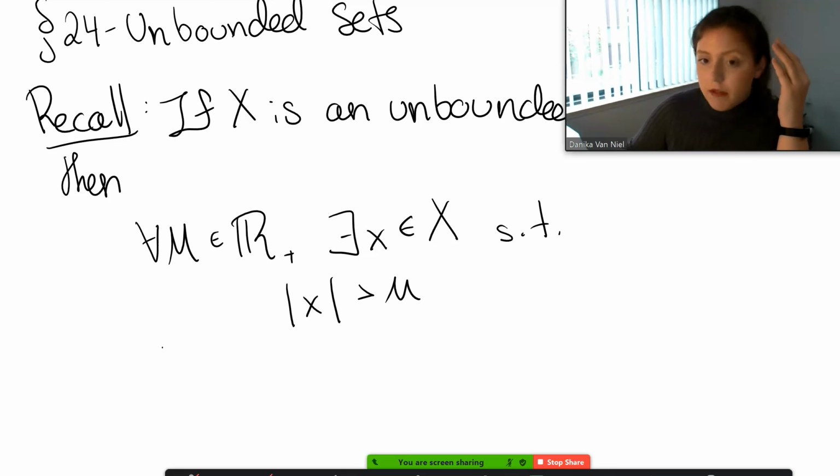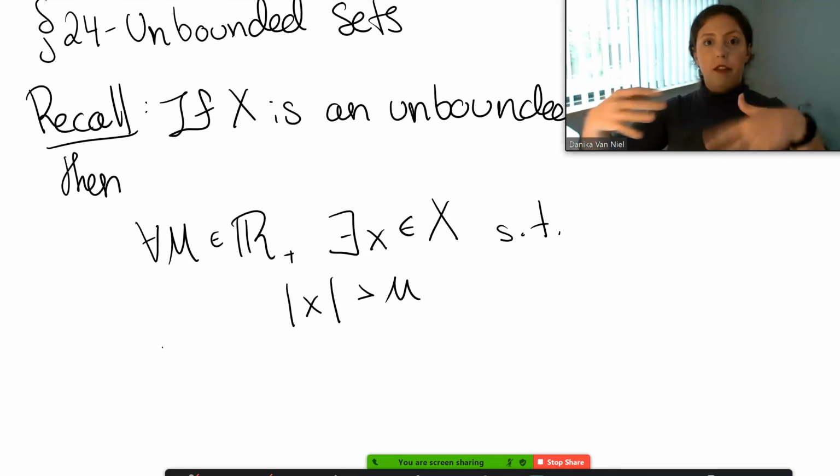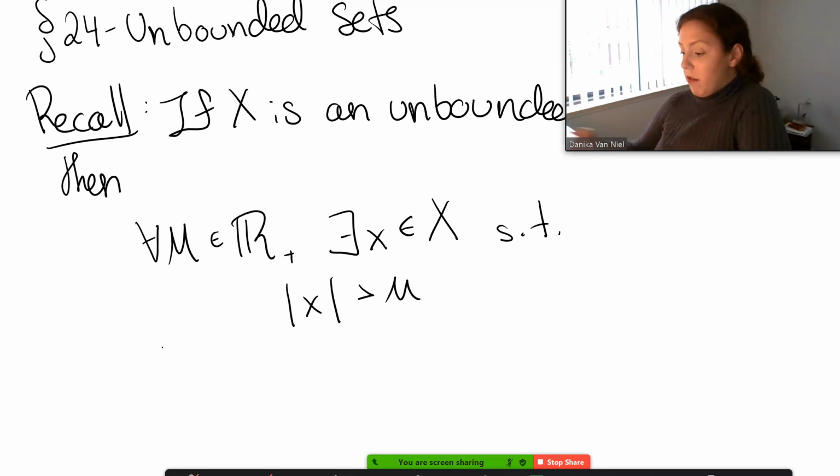Let's say some evil scientist hands you a bound. You can always hand them back an element that's in X whose absolute value is bigger than that bound. That's what it means to be unbounded. Nothing bounds you. And remember, the negation of this is the definition of bounded. So that's really important information.